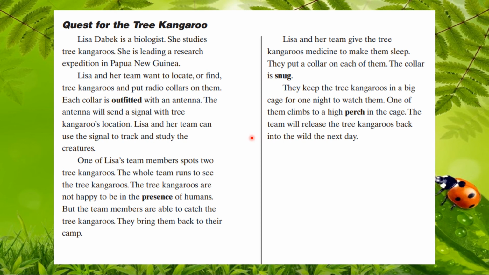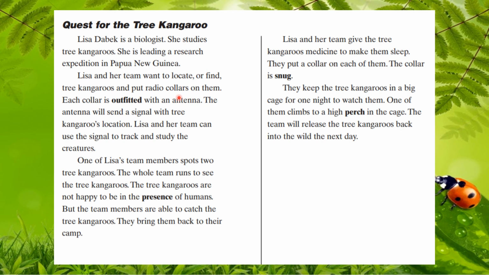Now you can pause this video to look for some cause-effect relationships that are featured in this informational text summary. For example, why do you think Lisa and her team put radio collars on these tree kangaroos?